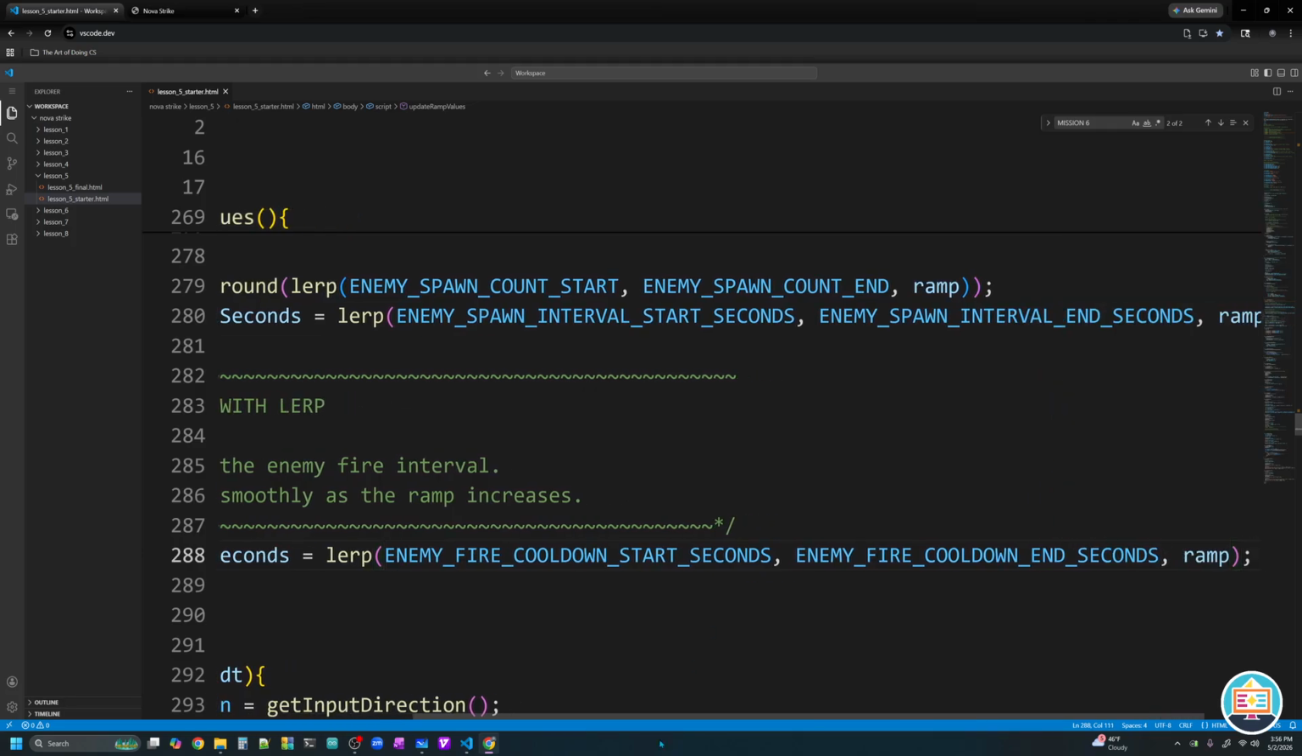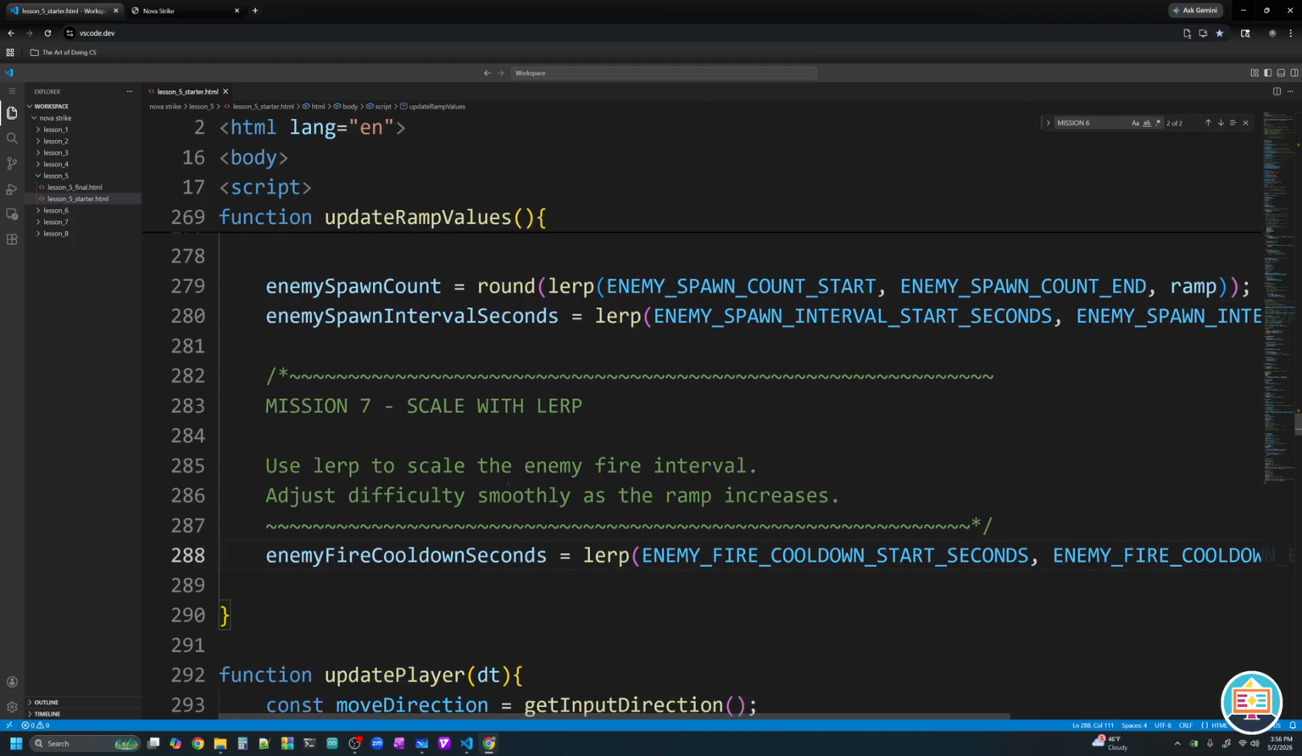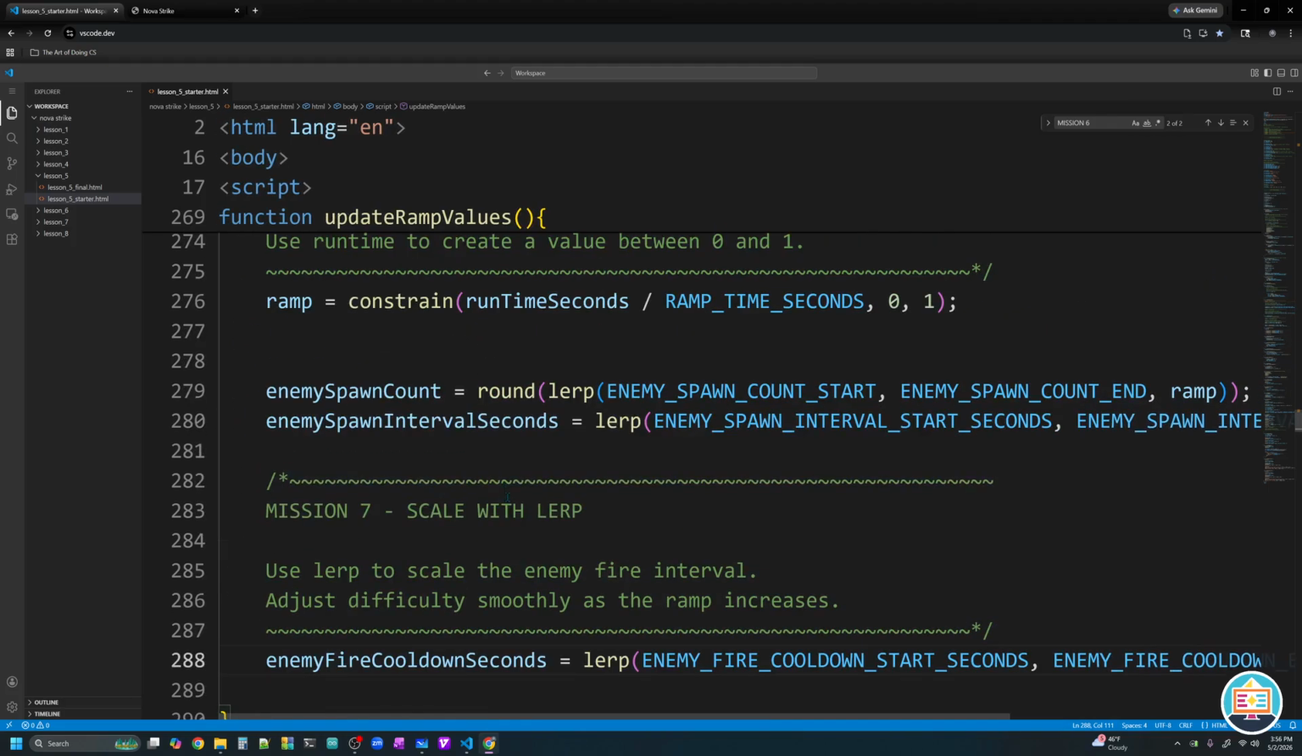Perfect. And so now we are scaling not 1, not 2, but 3 values in our difficulty ramp, all involving enemies, these things that don't yet exist in our game, but we're laying the foundation to build them out nicely starting in our next video.